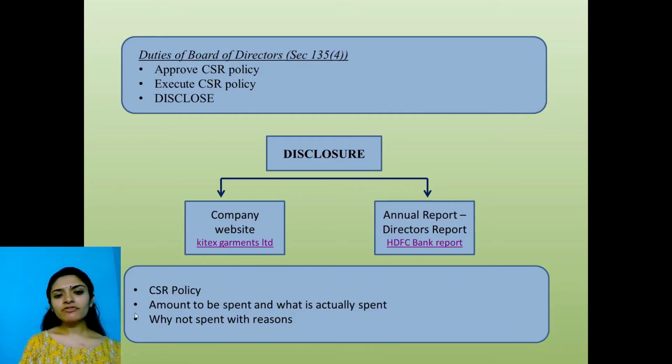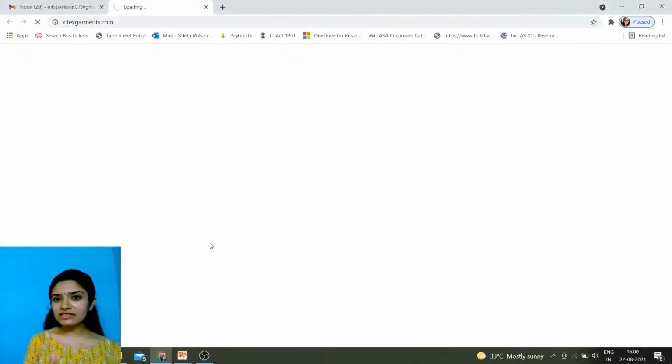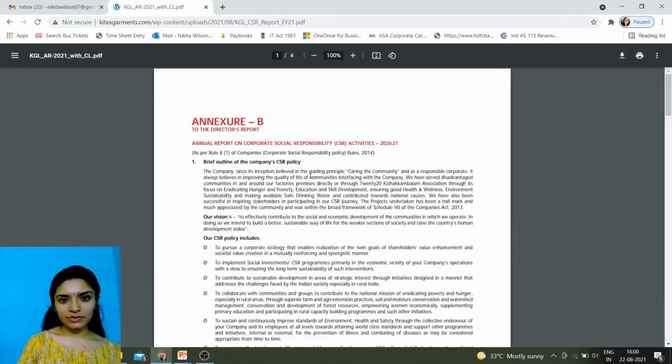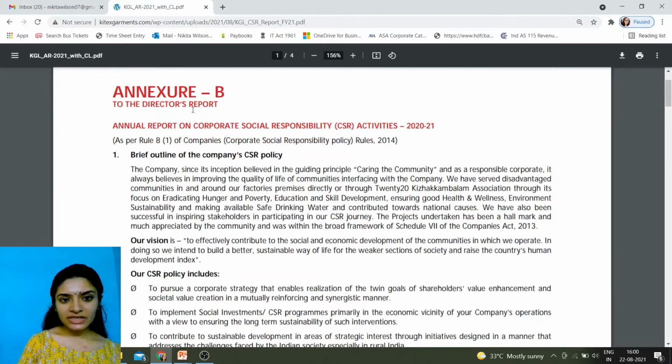Okay. So if you have been following the news lately, you will be aware of Sabu Jacob, Kitex Garments Limited, and how he has spent some CSR amount towards the development of the Kizhakkambalam Panchayat. Let's go into his company's website and find out what contributions he has made and where he has made them. So Kitex Garments Limited, in their website, you have a column called CSR. I'm opening the CSR report for the previous year 2020-21. As you can see, it forms part of the director's report, which will be included in the annual report. He has given a brief outline of the company's CSR policy.